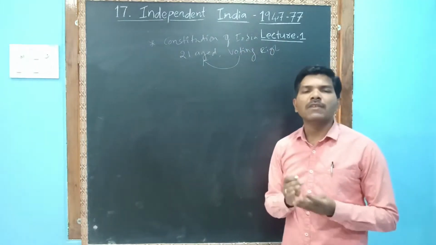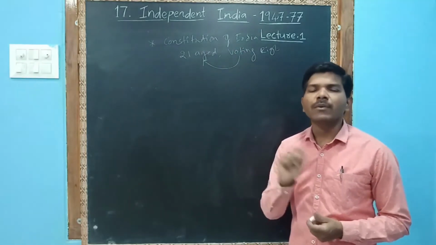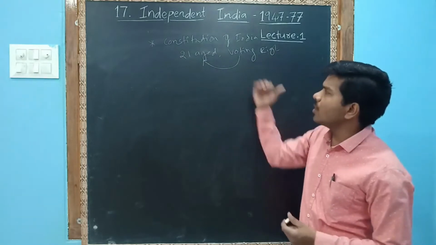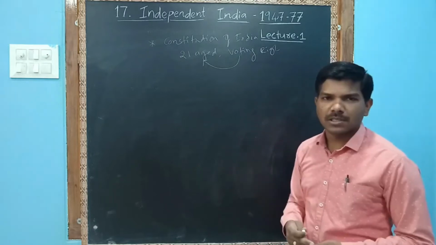The voting right was confined to 21 years. The constitution makers, whenever our constitution was drafted, gave voting rights to persons of 21 years.